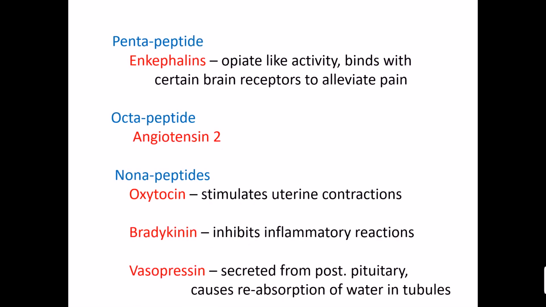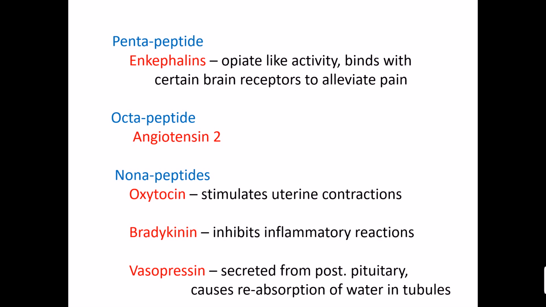One pentapeptide is enkephalins, which have opiate-like activity and alleviate pain. The octapeptide is angiotensin 2, which increases blood pressure by vasoconstriction. Now nonapeptides, there are three important nonapeptides in our body. One is oxytocin, another one is bradykinin, and the third one is vasopressin.